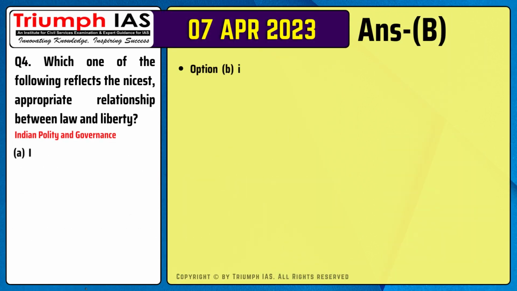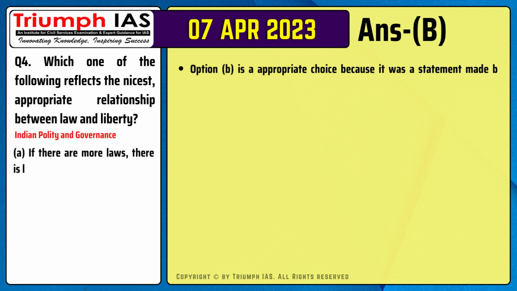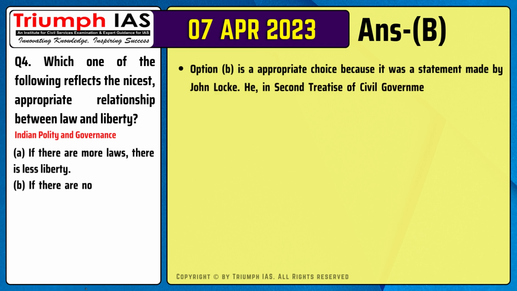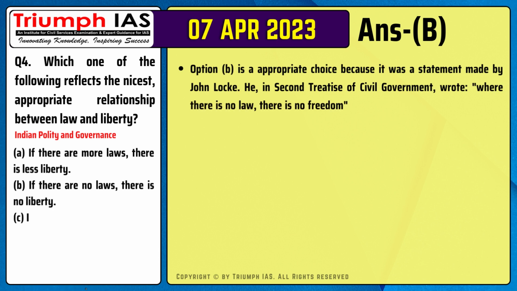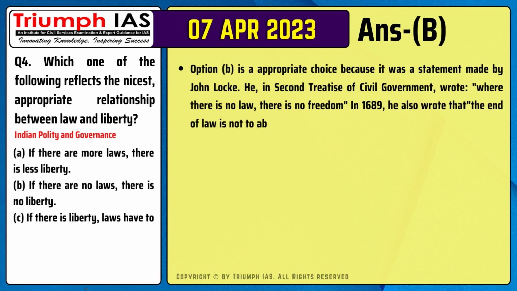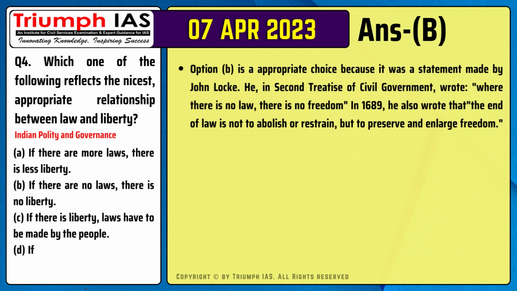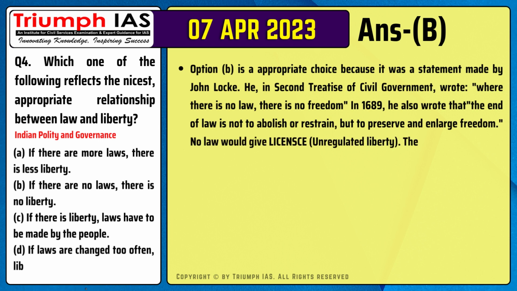The correct answer is option B. Option B is an appropriate choice because it was a statement made by John Locke. In Second Treatise of Civil Government, he wrote, "Where there is no law, there is no freedom." In 1689, he also wrote that the end of law is not to abolish or restrain, but to preserve and enlarge freedom. No law would give license, unregulated liberty.